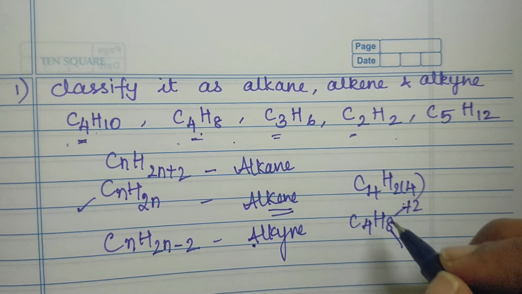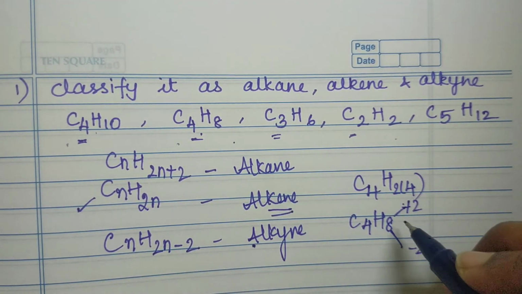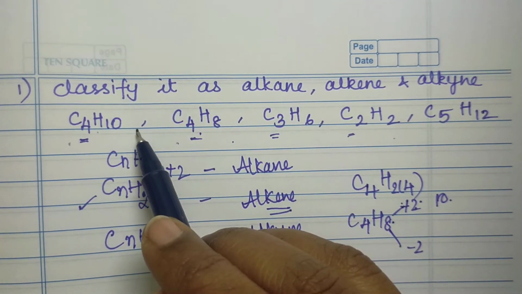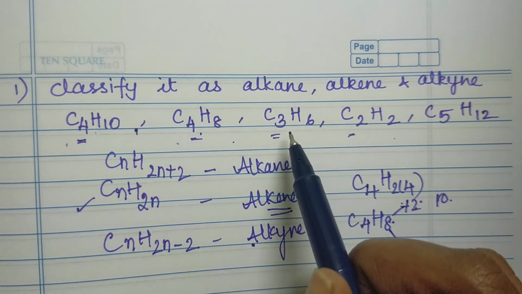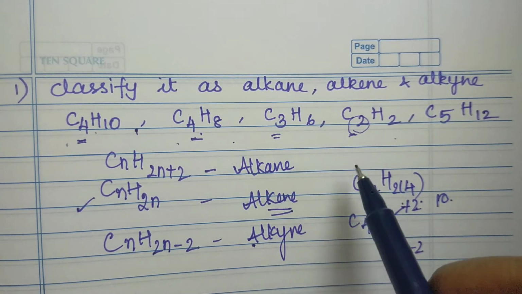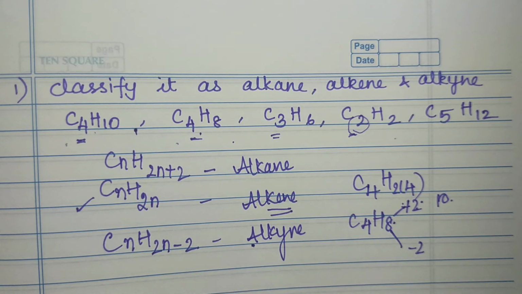So C4H8 is alkene. Plus 2 is 10, so this is an alkane. Similarly, you can substitute this number in the general formula and find whether it's an alkane, alkene or alkyne, or even tell whether it's saturated or unsaturated.